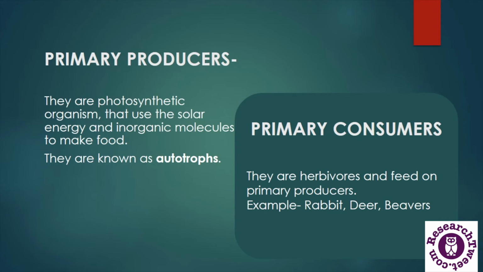After that, in the second trophic level, we can see the primary consumers, which are herbivores. These herbivores feed on the primary producers and get energy from them. There are several examples of primary consumers like rabbit, deer, beavers, some insects, and many more.